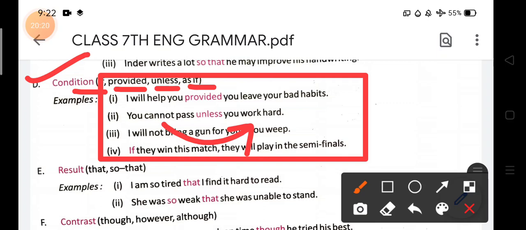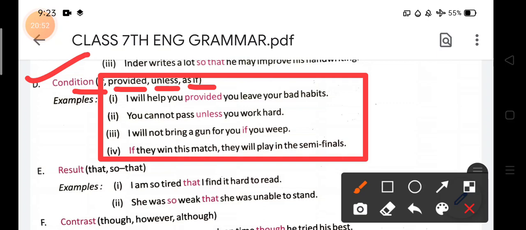Next, third point, you can see: I will not bring a gun for you if you whip. Gun means toys, जैसे toys होते हैं. In the same way, suppose somebody is saying to a child, if you do this, I will not bring that toy. I will not bring a gun for you if you beep. This is the condition.